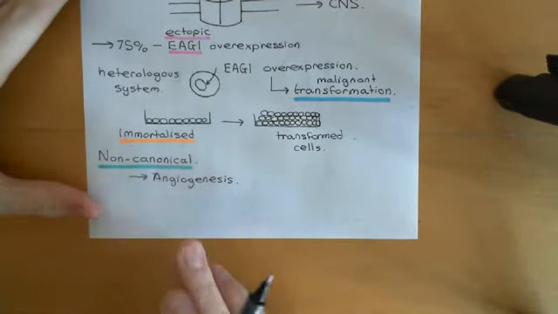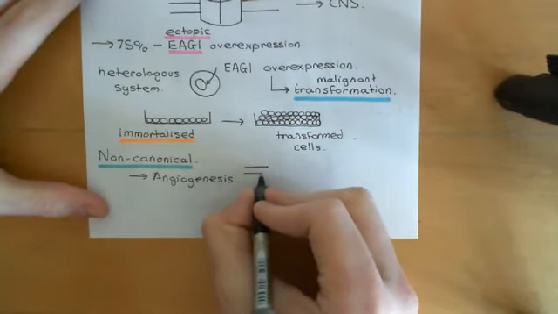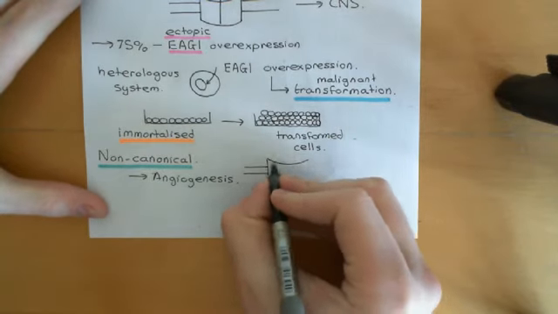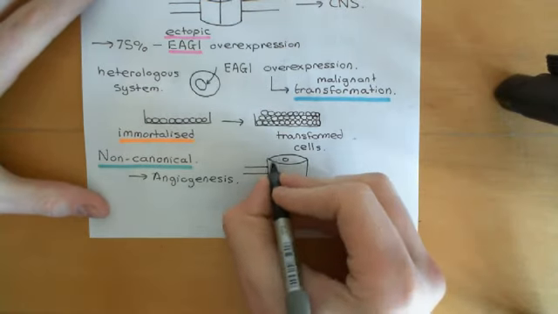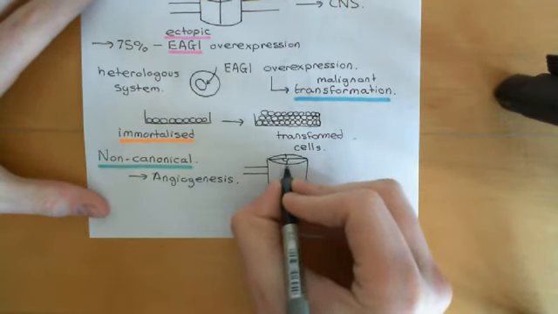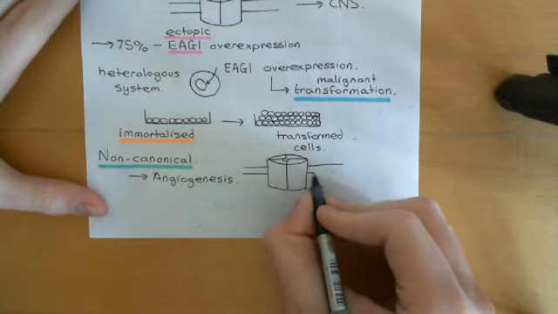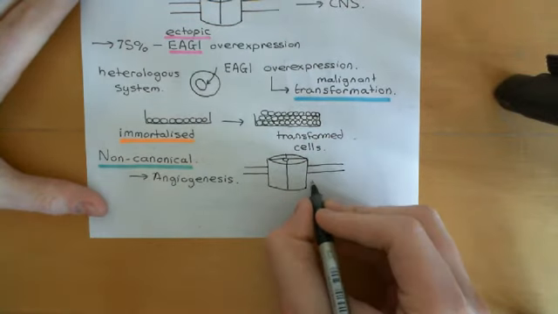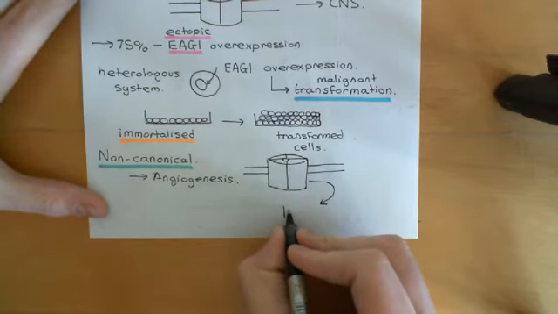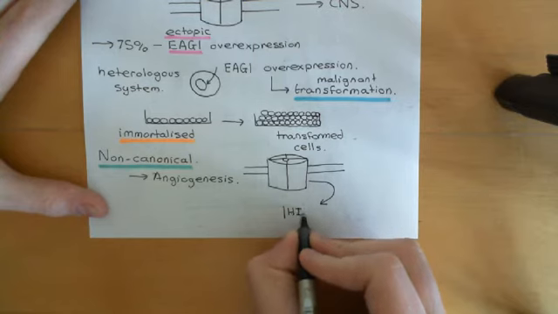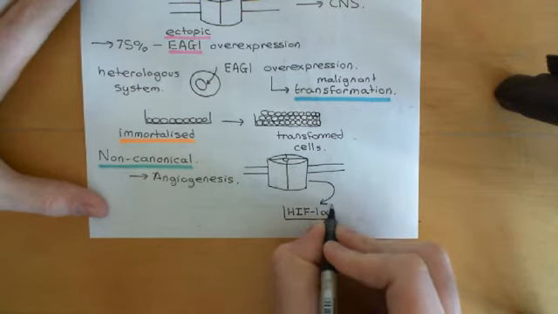It's promoting angiogenesis. So if I draw a little flow diagram here, we think that through non-canonical signaling pathways, the Heterologous tetramer here, or potentially the Heterologous monomer, we don't know that it has to act through the tetramer, but the Heterologous protein, we think somehow through pathways that haven't been completely elucidated, activates a protein known as HIF-1 alpha, and it's the same protein that gets activated by hypoxia itself.